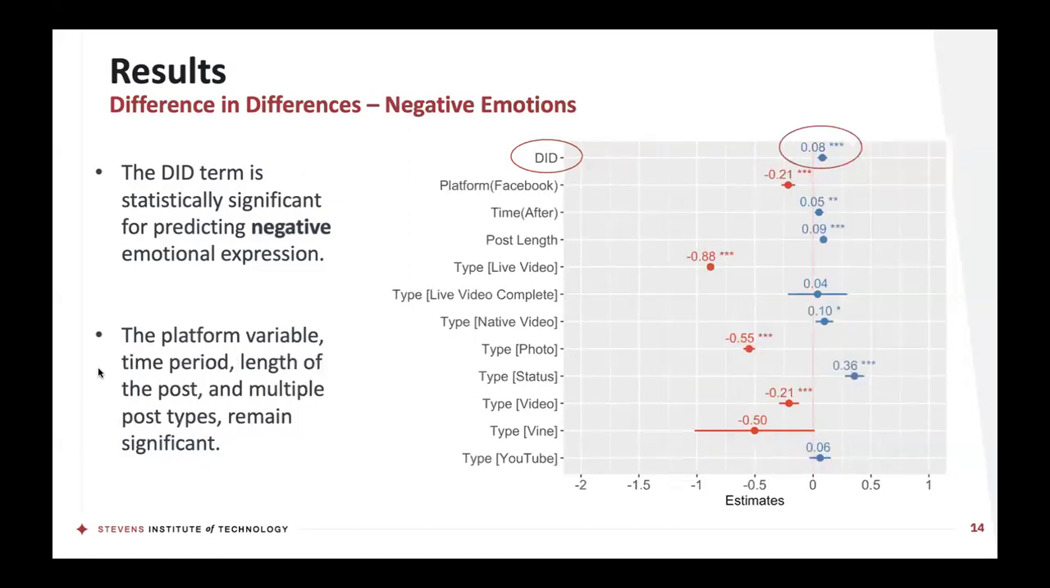However, when we look at negative emotions, we find a different result. We find that the DID term is statistically significant for predicting negative emotional expression. We also see that the platform variable, the time period, length of the post, and multiple post types remain significant. Now here we can see that the DID is significant. It's positive with a coefficient of 0.08. That indicates that after the launch of the Facebook reactions feature, there was an increase on an average post of 0.08 negative tokens or words.